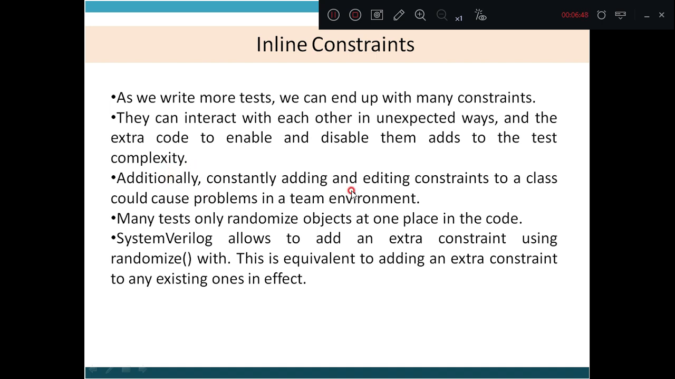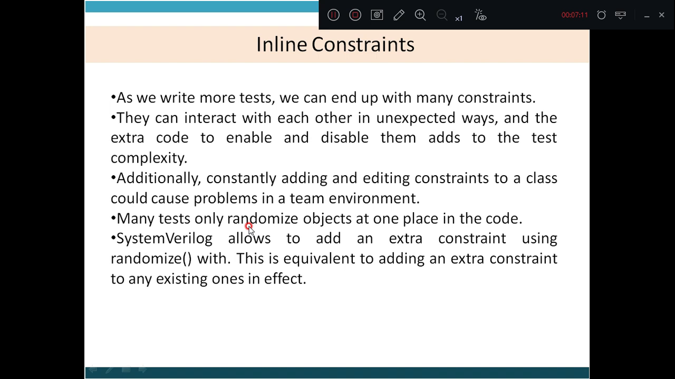Additionally, constantly adding and editing the constraint to a class could cause a problem in a team environment. Where the constraints are defined, they are defined into the class. So if you keep on adding or deleting constraints from the class, it causes problems in the team environment. Therefore, these inline constraints are used.